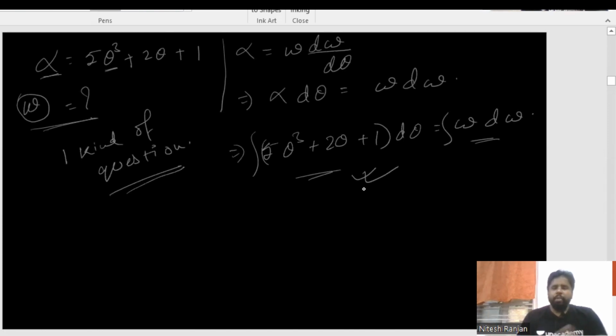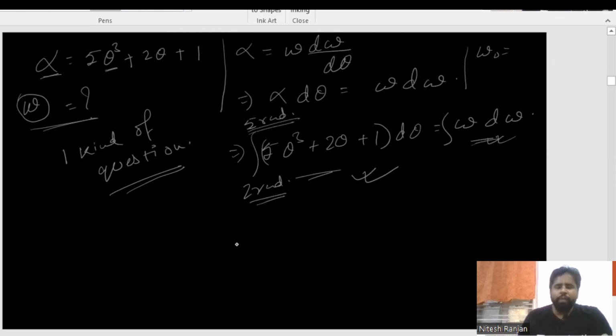Student, you need to find the value of omega here, and if it is starting from rest, omega naught is considered to be 0. Here I am taking the condition that it is moving from 2 radian to 5 radian.